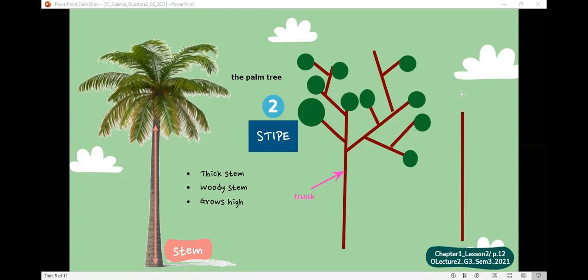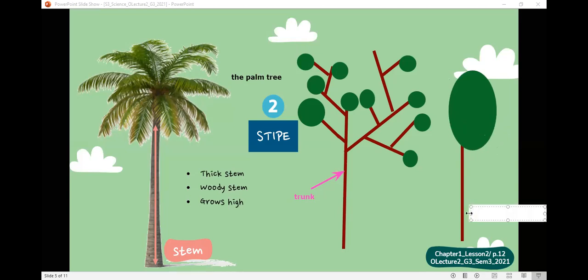When the plant has a stem like this, that doesn't have branches and that does not ramify, we call it a stipe. So this is a stipe and the other one is a trunk. And both stipes and trunks are woody stems. This is a tree.